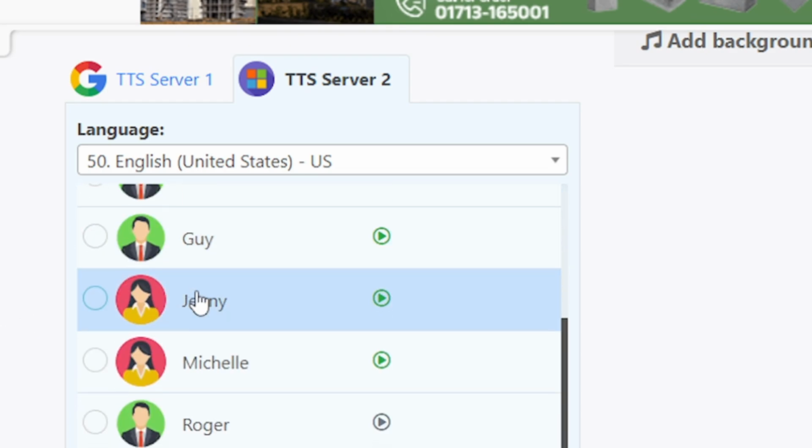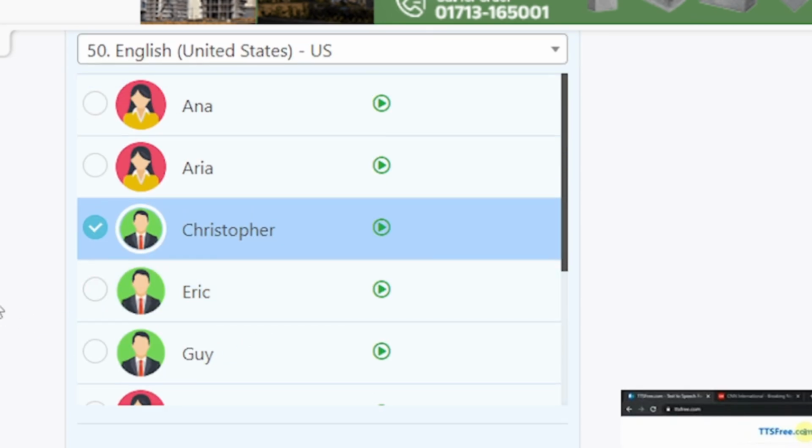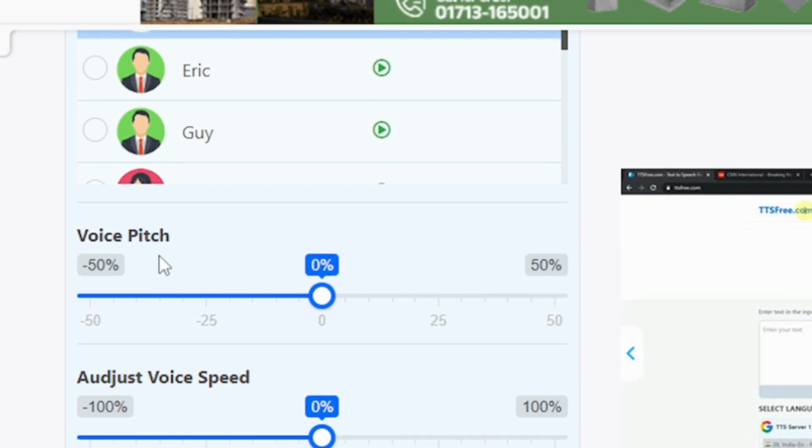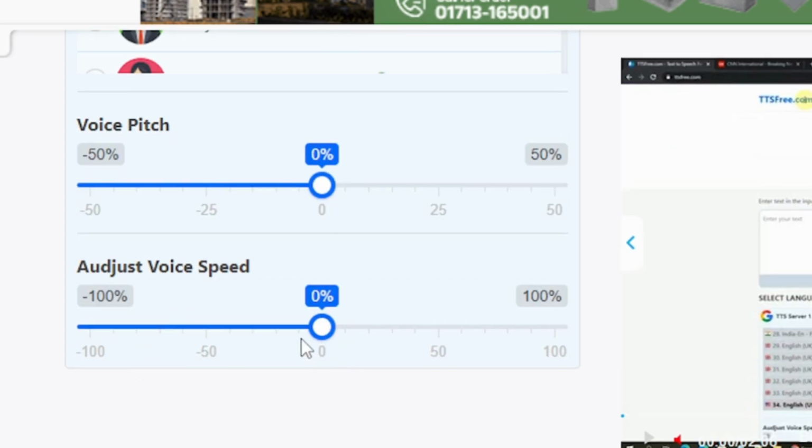There are lots of characters here which are free. Also in here you can see that you can change the voice pitch. You can increase that, you can decrease that. Also you can adjust voice speed. You can decrease that, also you can increase that. In here I will just give the default.